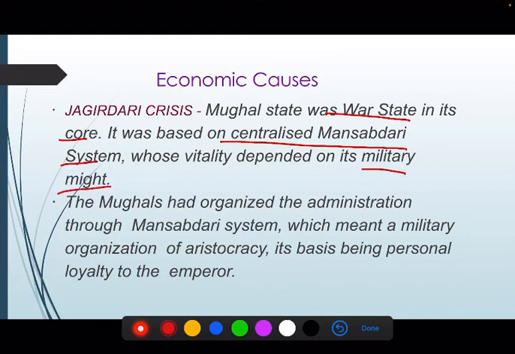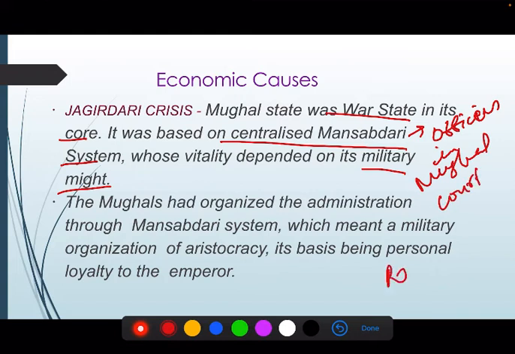So what is Mansabdari? Mansabdars were officers in the Mughal court who were given some ranks. So Mansabdari is ranks.